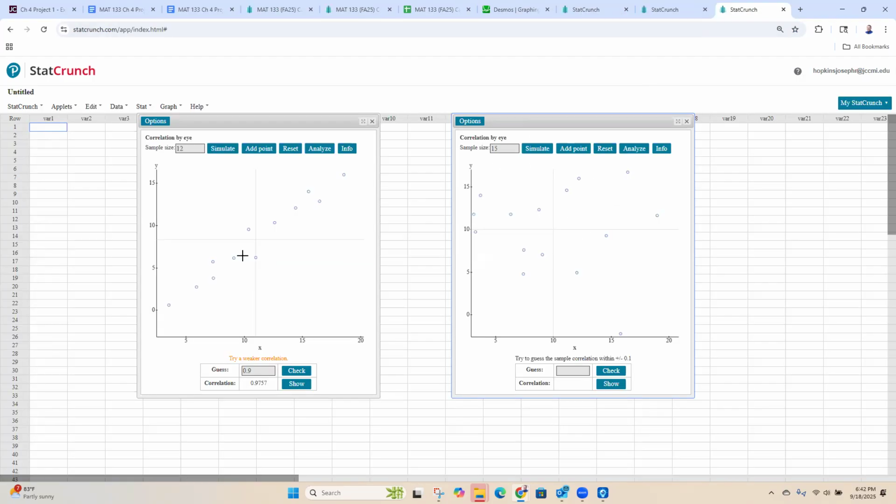Okay, so these dots are too lined up. I need a moderate positive, so I need something that's closer to 0.5, 0.6. So I'm going to move these dots around, but I'm not going to make it a straight line this time. I'm going to make it a little messy.